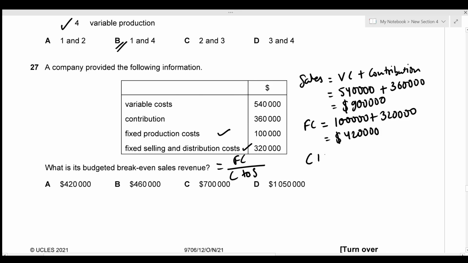Then the contribution to sales ratio is given by the contribution value of 360,000 divided by the sales value of 900,000 into 100%, which gives the value of 40%.